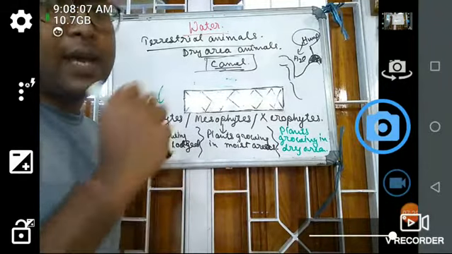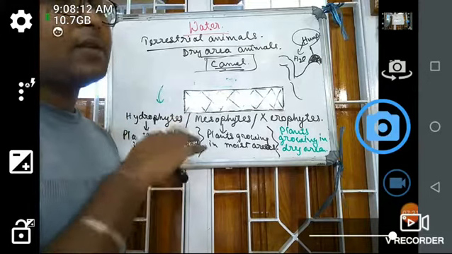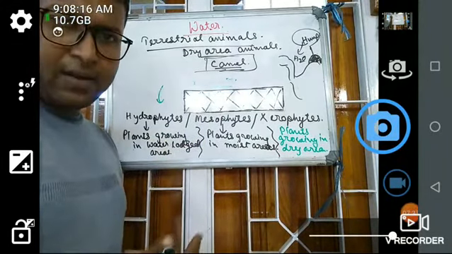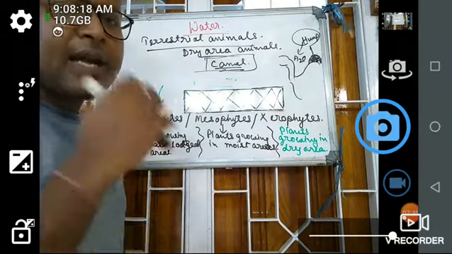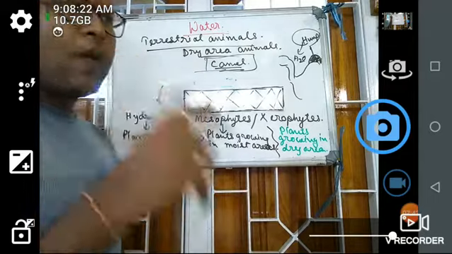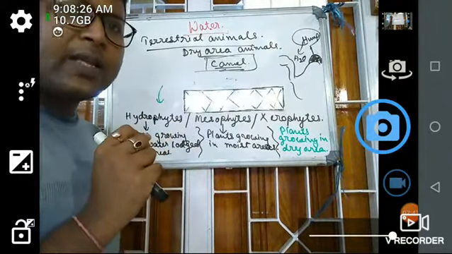Same in the case of the desert snake. The desert snake eats, suppose, a desert rat. While eating, the desert rat has blood within it.